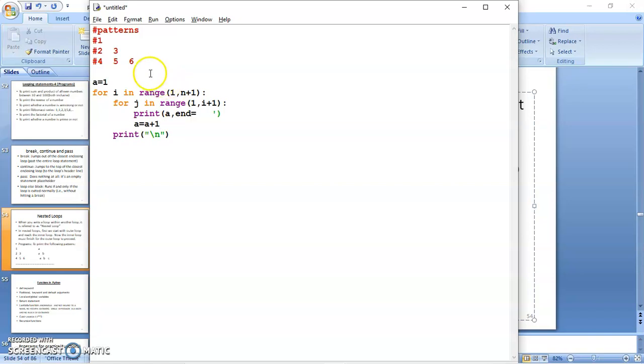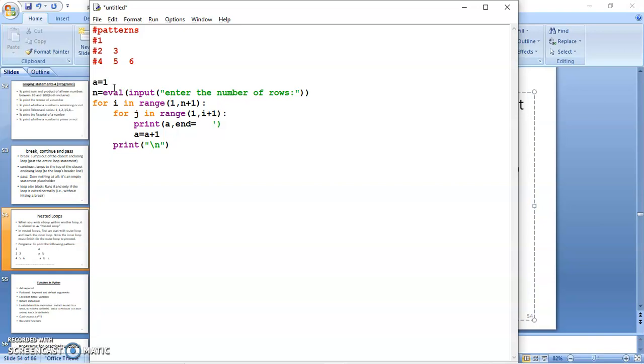Let's simulate this program. Let's say we take 3 rows to print this 1 2 3 4 5 6. Obviously we are yet to input the number of rows, so we can use the input function. Now this n rows would be printed.